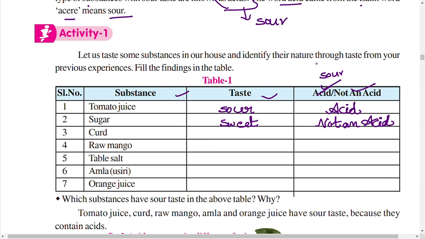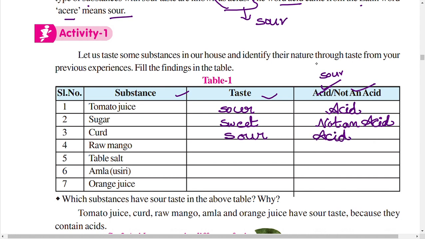So curd, what's the taste of the curd? Curd has a sour taste. Tomato contains oxalic acid, curd contains lactic acid. So acid is present in the tomato and curd, so they have a sour taste. So the substances which have a sour taste, we can call an acid.